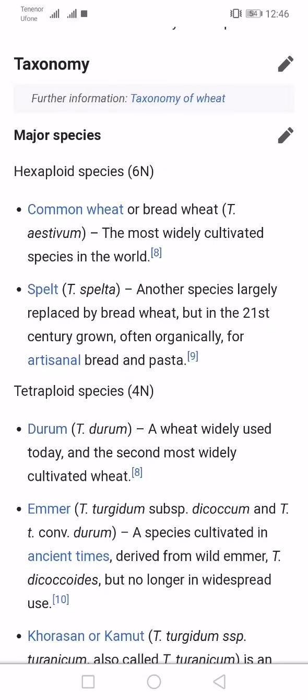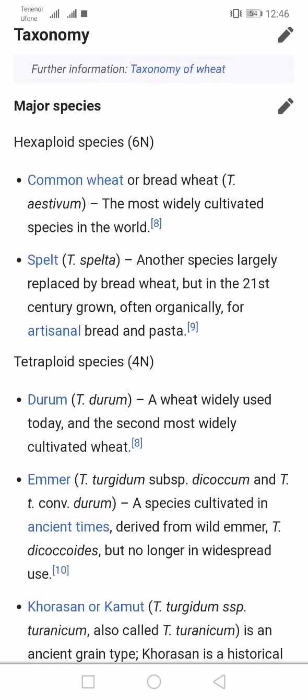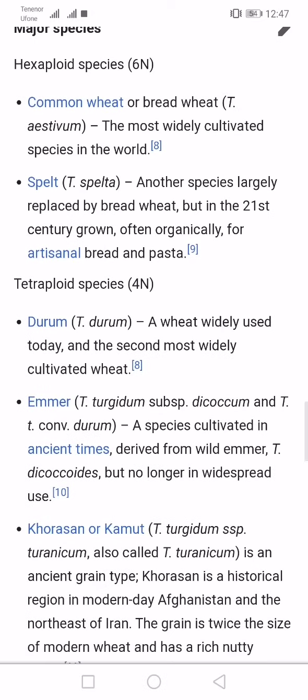Taxonomy. Further information: taxonomy of wheat. Major species. Hexaploid species: common wheat or bread wheat, the most widely cultivated species in the world. Spelt, another species largely replaced by bread wheat but in the 21st century grown, often organically, for artisanal bread and pasta. Tetraploid species: durum, a wheat widely used today and the second most widely cultivated wheat.